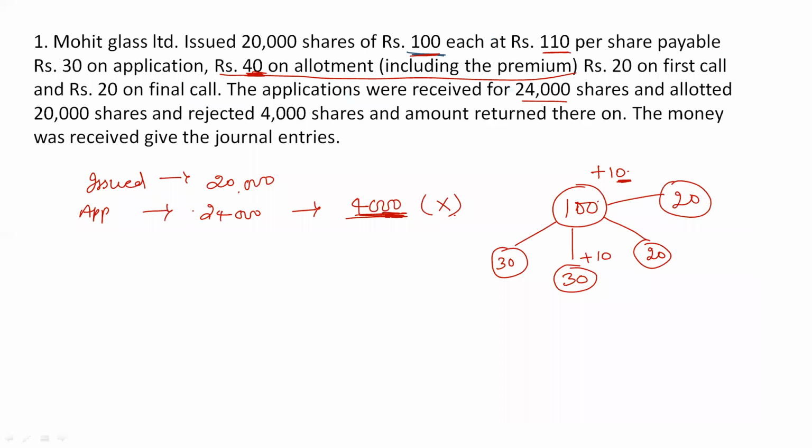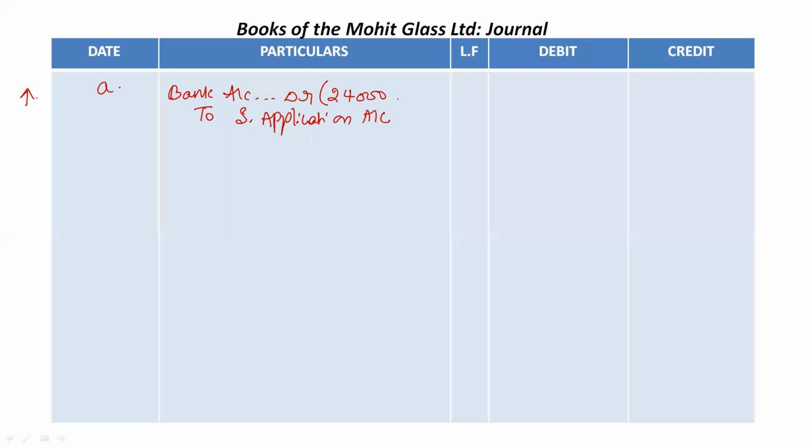In total, the company is receiving applications for 24,000 shares. How many the company wanted to issue doesn't matter here. Currently the company is receiving application money for 24,000 shares, and application money is 30 rupees per share. So 24,000 into 30 will be 7,20,000 rupees. So in total the company has received 7,20,000 rupees during application, right?